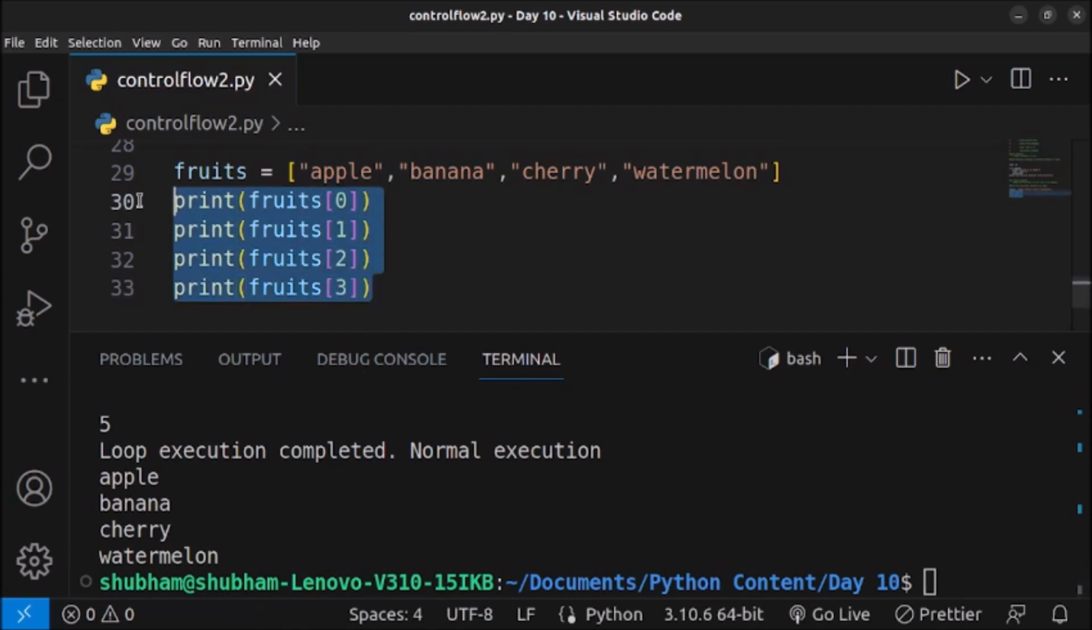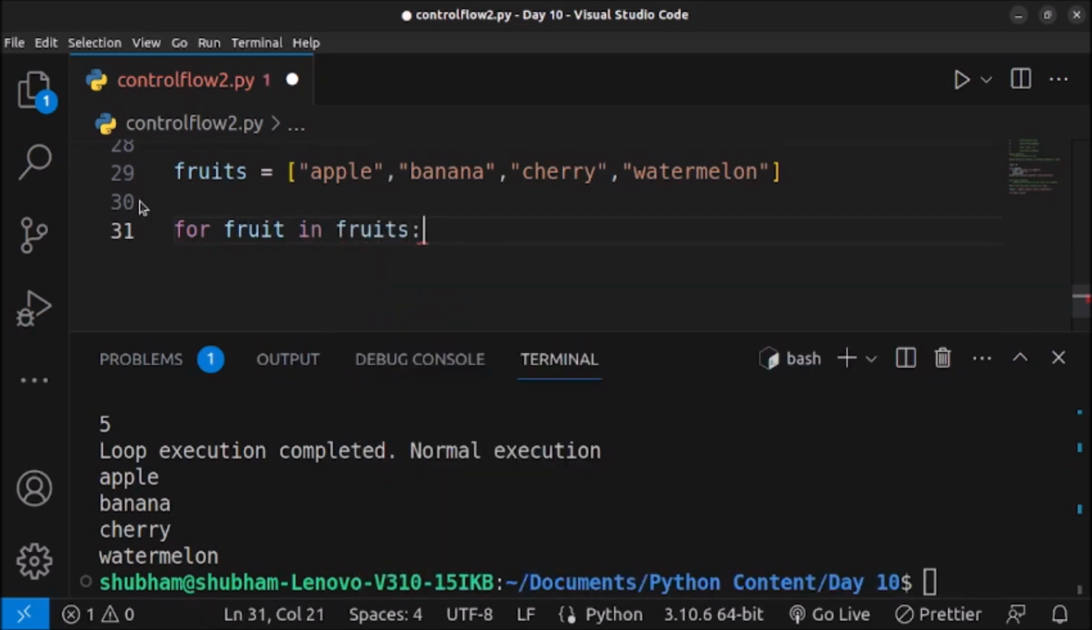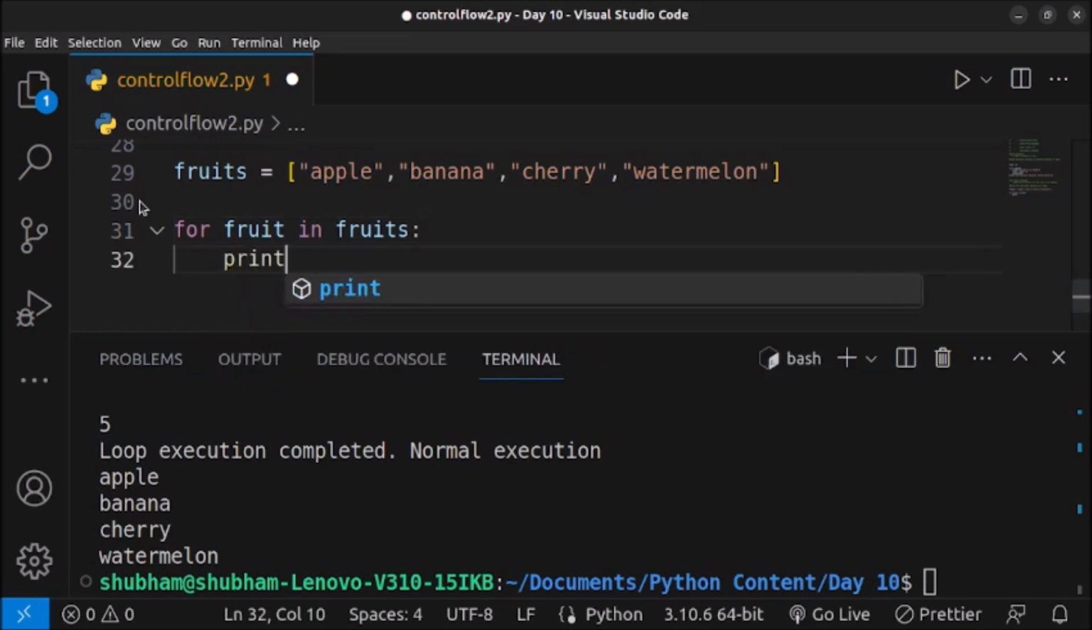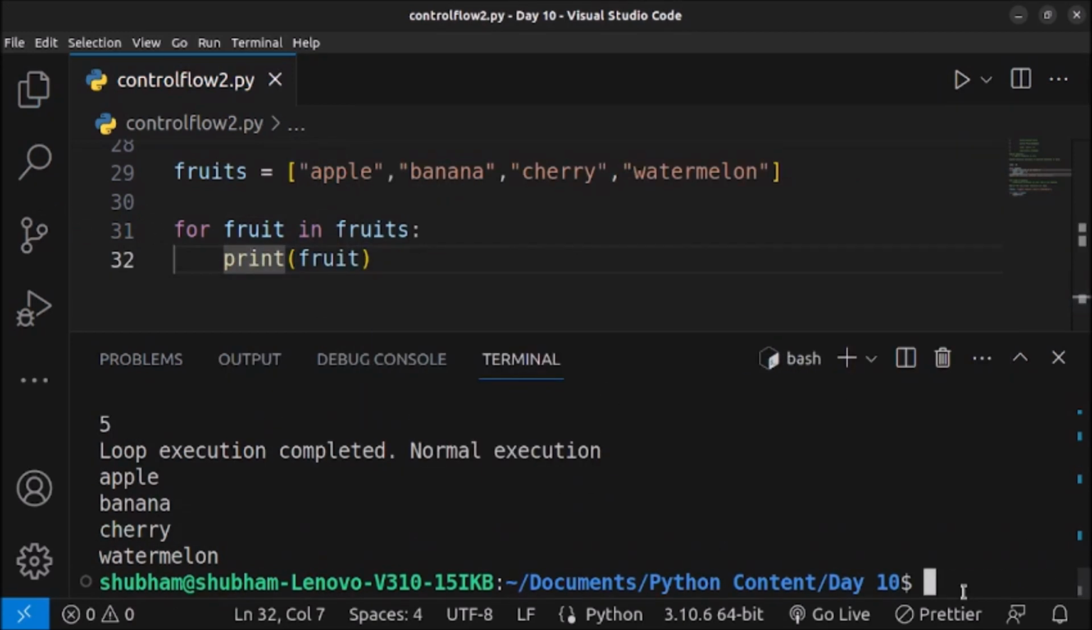But we can do this by writing 2 lines of code using a for loop. So let's do that. I will remove this part, as you already know this. Now we will use for, and we have to create one variable. The name of the list is fruits, so we will create a variable in the singular form: for fruit in fruits. For each item in the fruits list, we want to print them. So print fruit and save it. Now if I execute this code, you can see apple, banana, cherry and watermelon are printed on screen. So this is how loops help us to easily access each element.